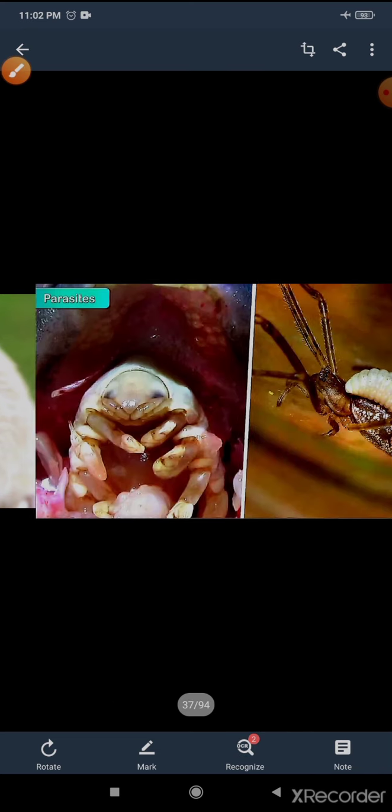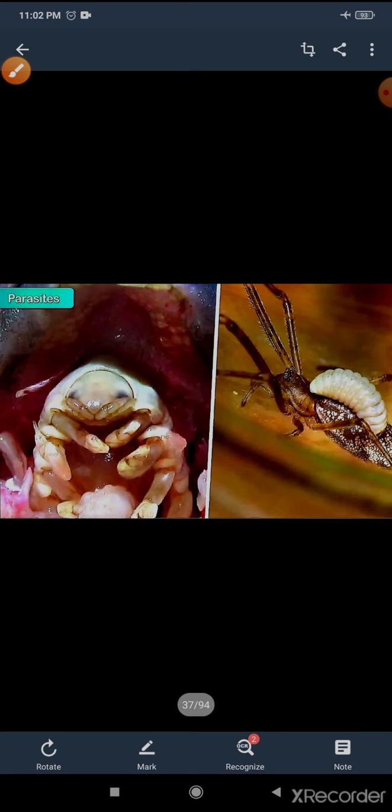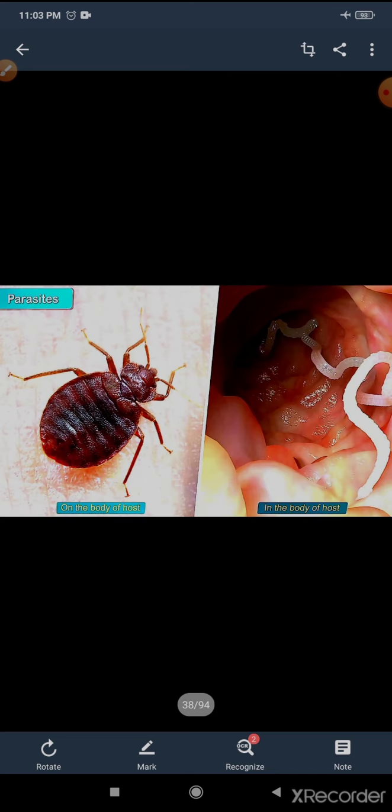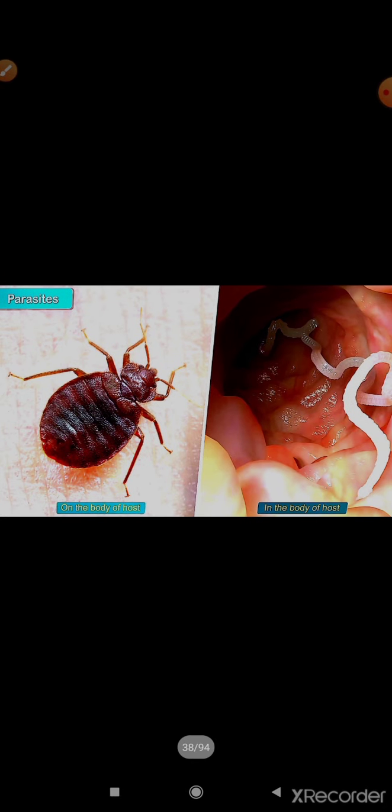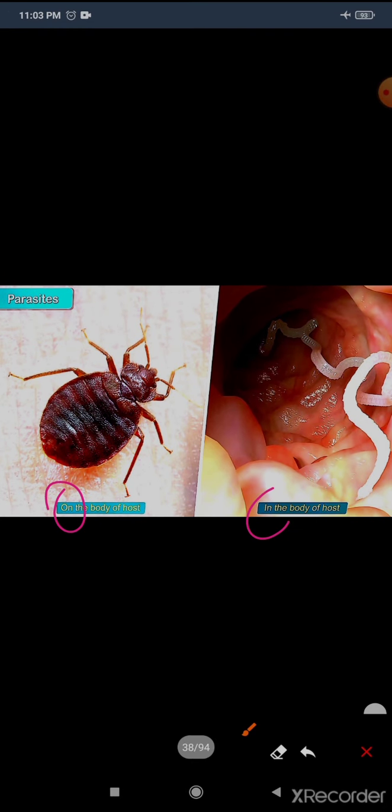Okay, now come to the next. These all are parasites. Some small animals that get their food from other living organisms are called parasites. They may live on or inside the body of the host. So these are parasites.